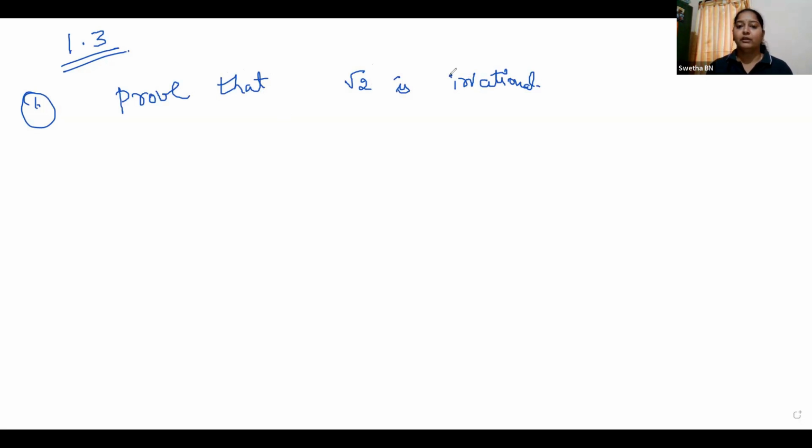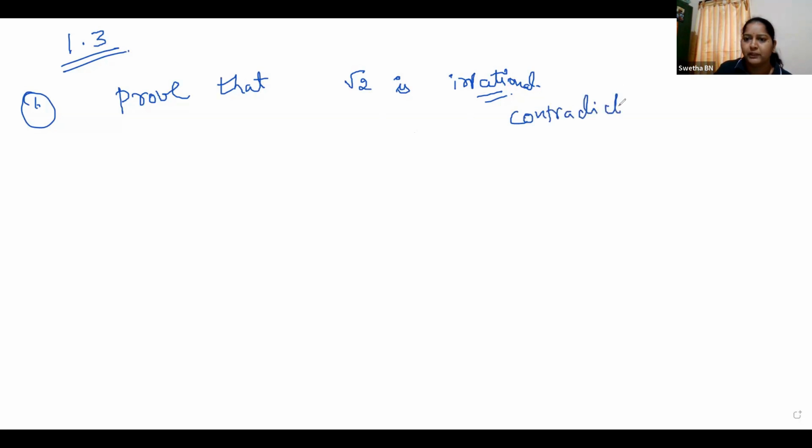Okay. We know it is an irrational number. Root 2, root 3, root 5, root 7: square roots of non-perfect squares are irrational numbers. So here, I'll teach you step by step, children. Don't worry. It is a little bit lengthy but easy. See, here we are going to prove this by contradiction method.